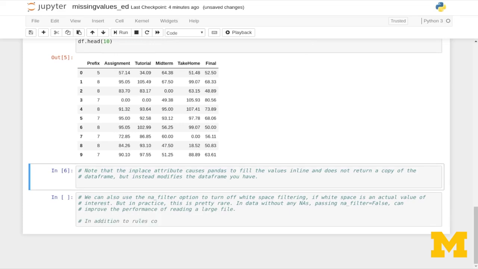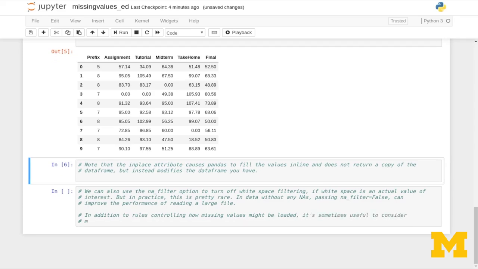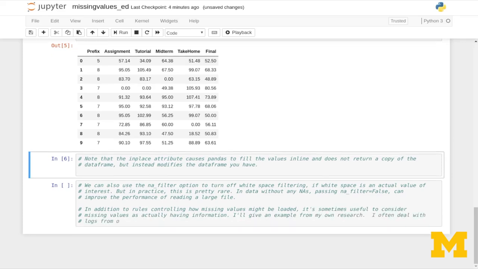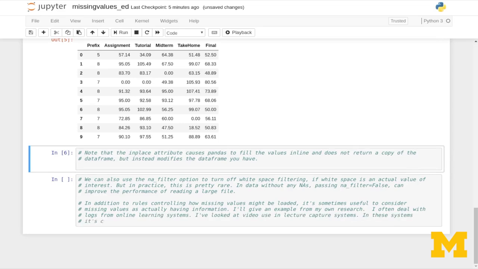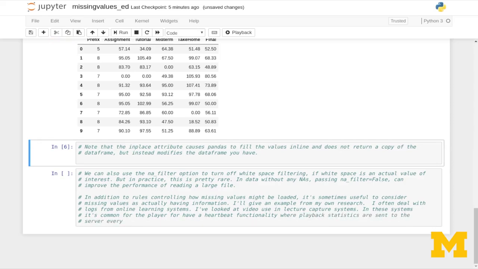In addition to rules controlling how missing values might be loaded, it's sometimes useful to consider missing values as actually having information. I'll give an example from my own research. I often deal with logs from online learning systems. I've looked at video use in lecture capture systems. In these systems, it's common for the player to have a heartbeat functionality, where playback statistics are sent to the server every so often, maybe every 30 seconds.